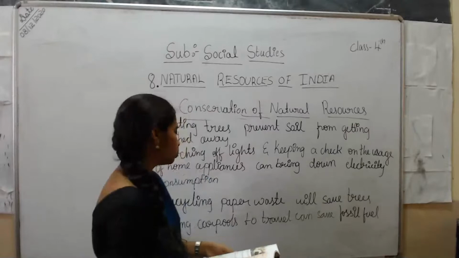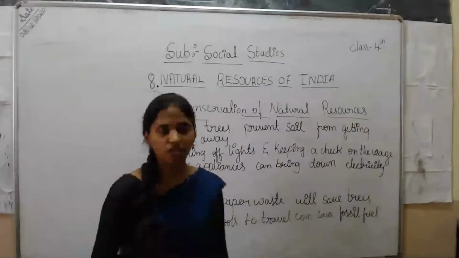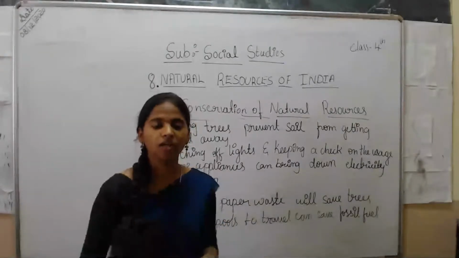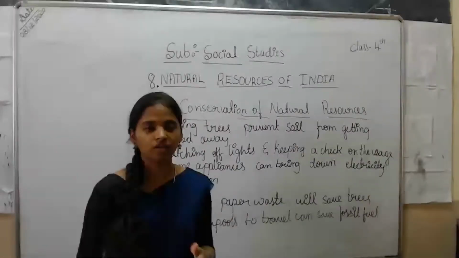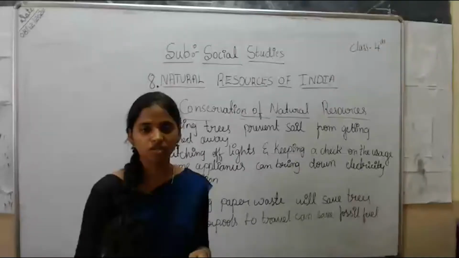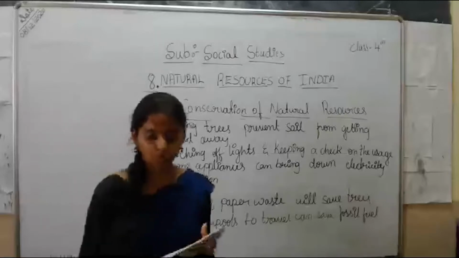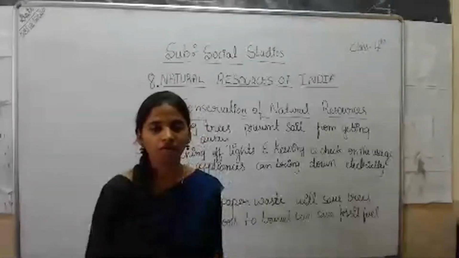So what should we do? We should use paper very wisely. We shouldn't waste it, because it is obtained from trees, no? Trees are killed for the creation of paper, so we should use it wisely. Then the last one, by using carpools we can save fossil fuels.